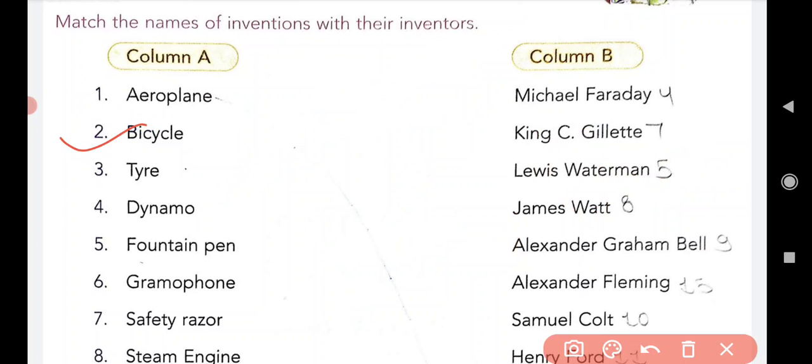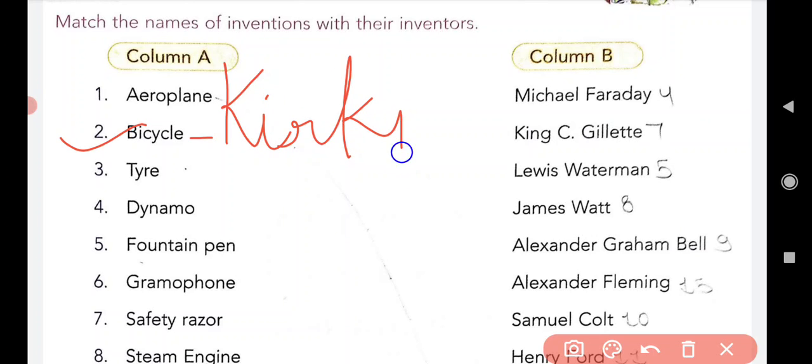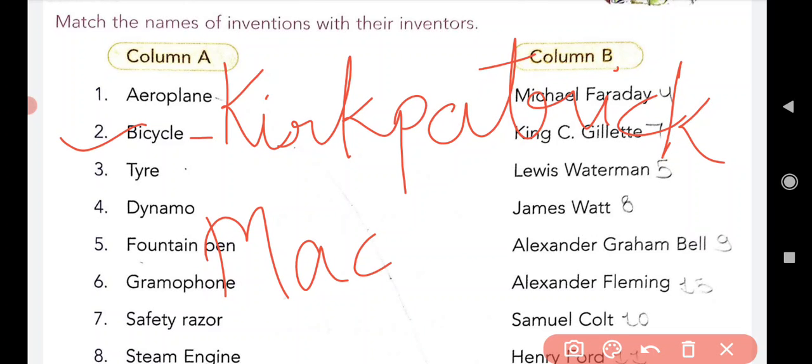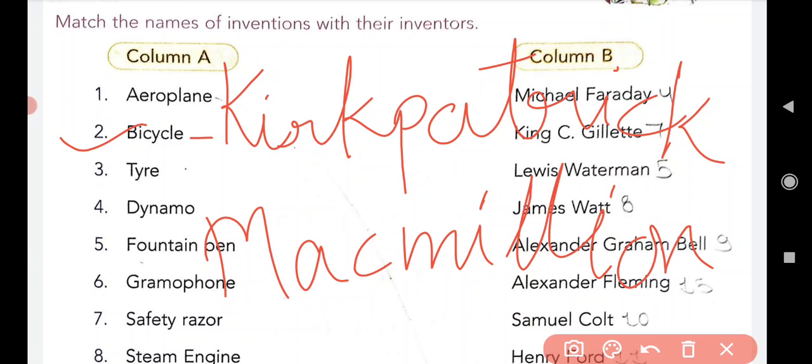Can you tell? Yes, the inventor of the bicycle is Kirkpatrick Macmillan. Spelling is K-I-R-K-P-A-T-R-I-C-K, Kirkpatrick, M-A-C-M-I-L-L-A-N, Macmillan.